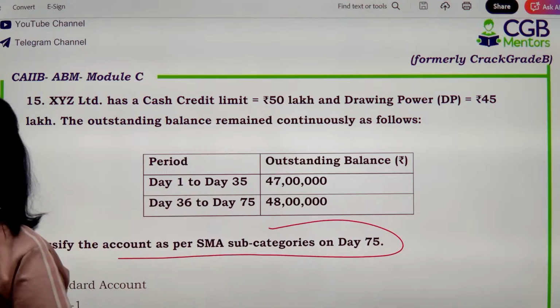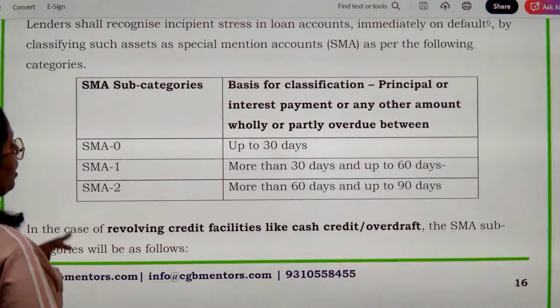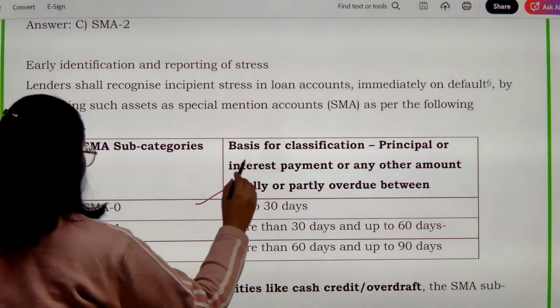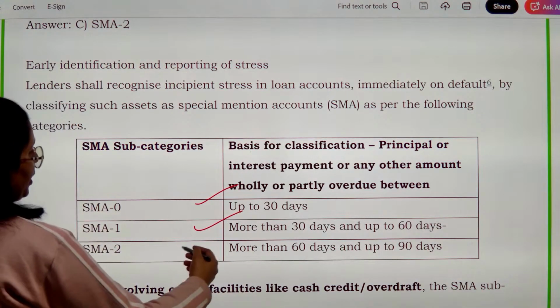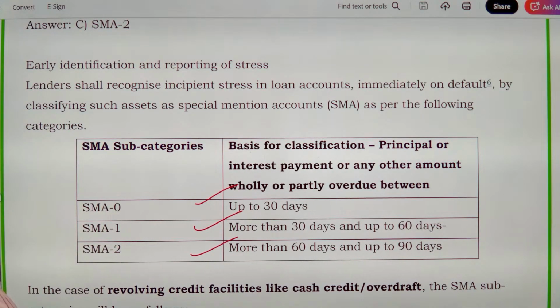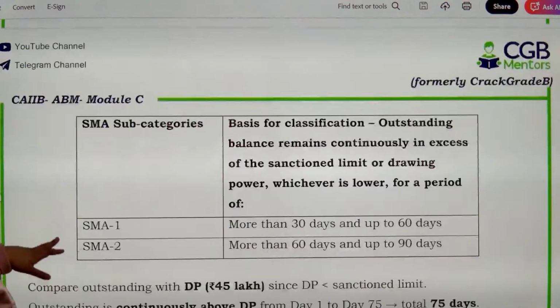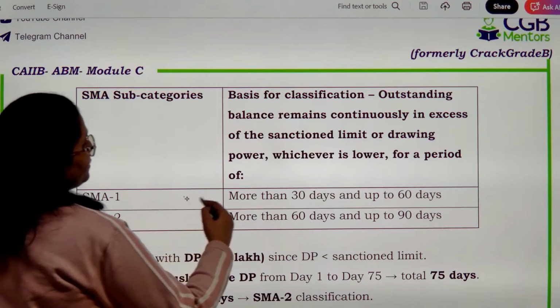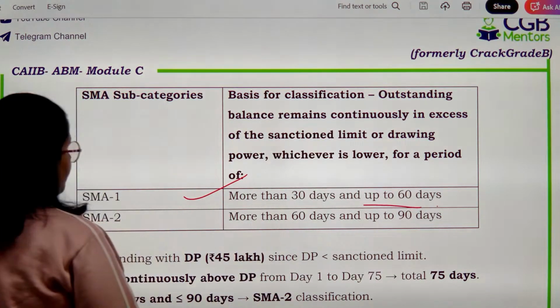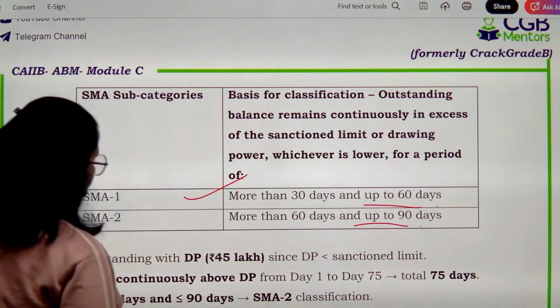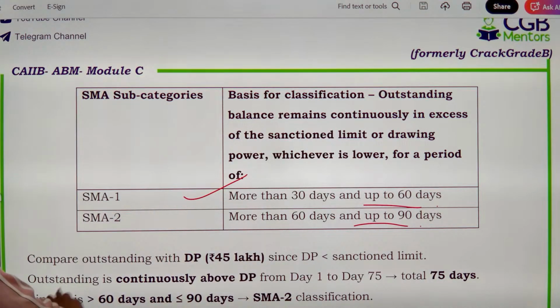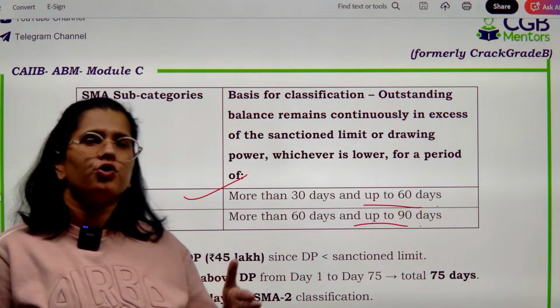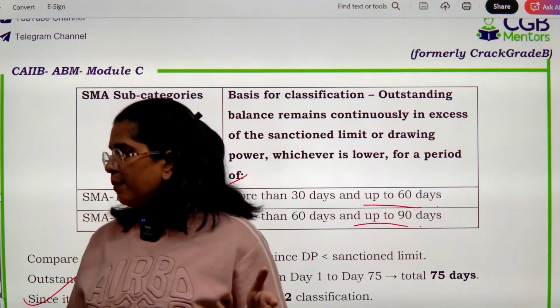ठीक है? Consistently. So in this particular case, you remember SMA 0 up to 30 days, SMA 1 up to 60 days, SMA 2 for more than 60 days. अगर ये आपका इस तरीके से inconsistent रहता है तो. Now this is in relation to insipid stress in loan accounts etc. For cash credit and overdraft, there are two categories: more than 30 days up to 60 days, SMA 2 up to 90 days. So what you will classify it as? SMA 2 classification, because consistently you are drawing over your drawing power. उससे ज़्यादा आप draw कर रहे हैं.